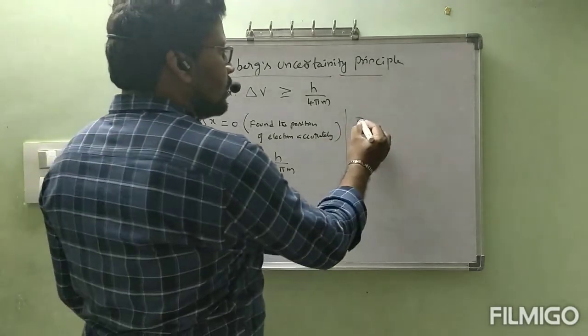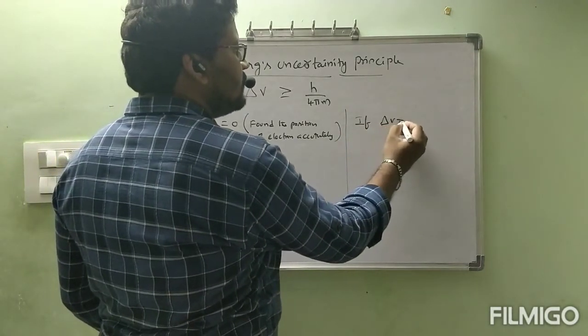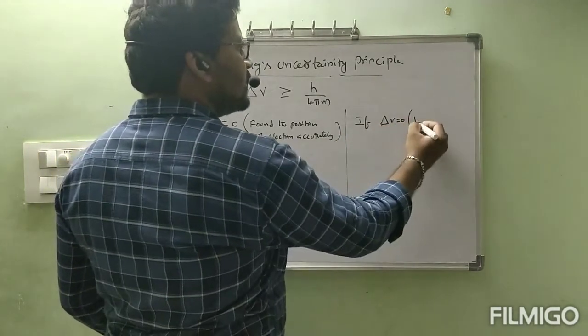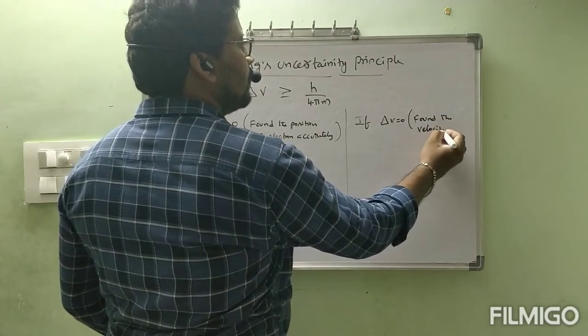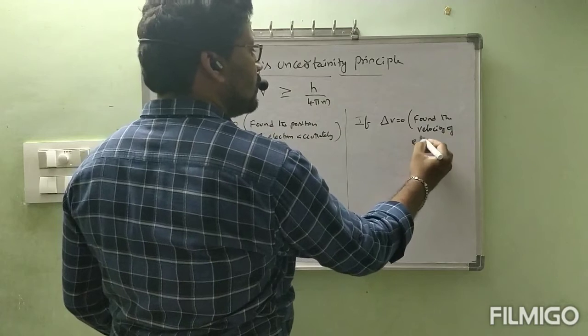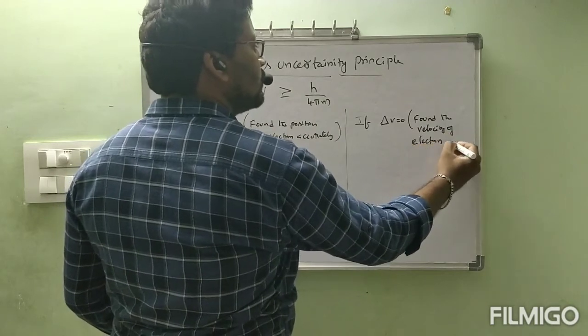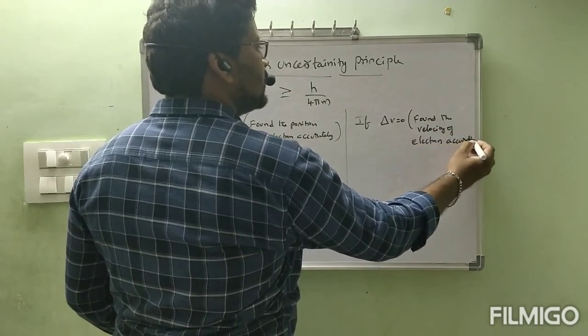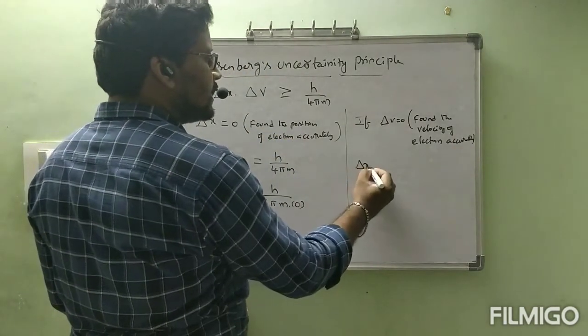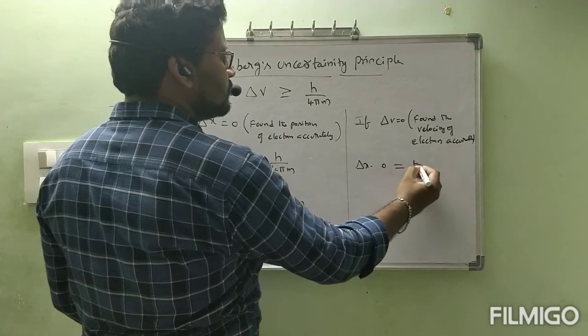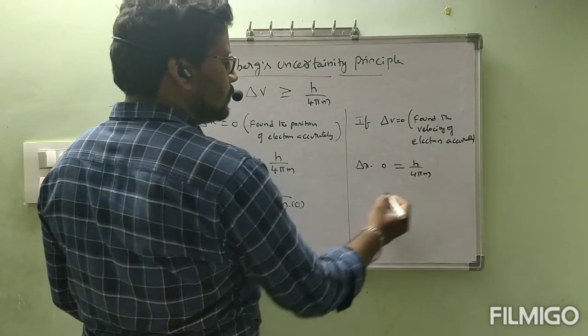Or if delta V is equal to 0, what is the meaning of this one? We found the velocity of electron accurately. Correct? Then what will happen? Delta x into 0 is equal to h by 4 pi m.